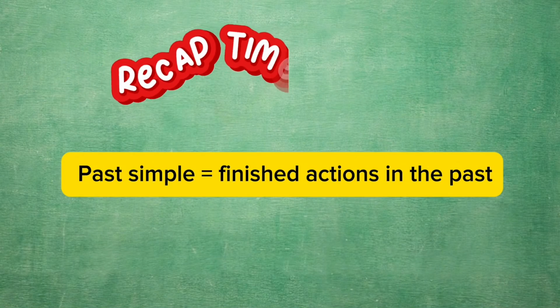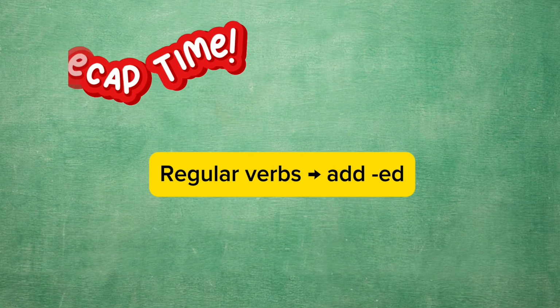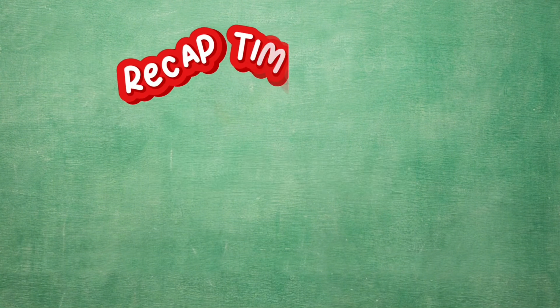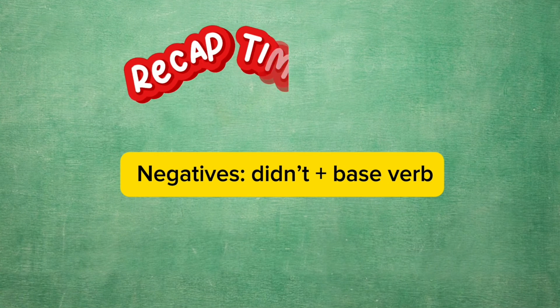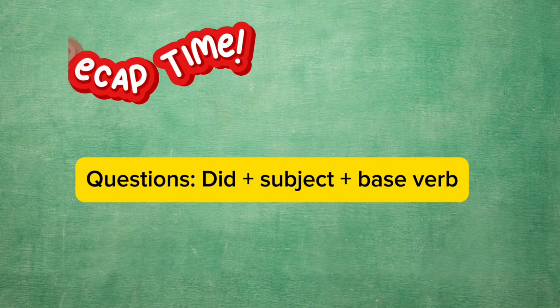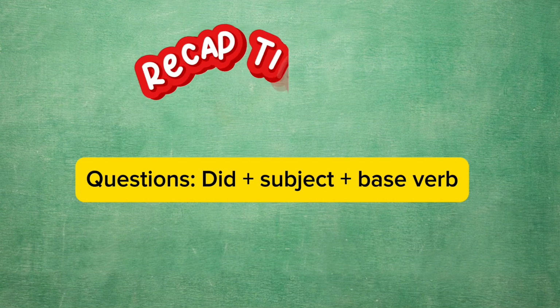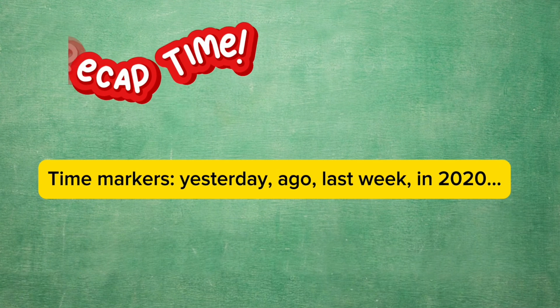Recap time. Past simple means finished actions in the past. With regular verbs, we usually add ed. Irregular verbs have to be memorized. You form a negative by using didn't plus base verb. You form a question by using did plus subject plus base verb. And these are the most common time markers.